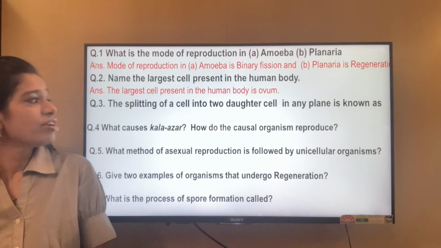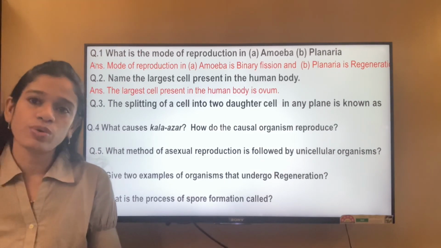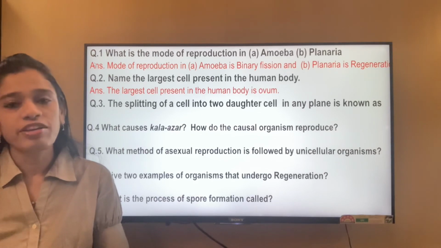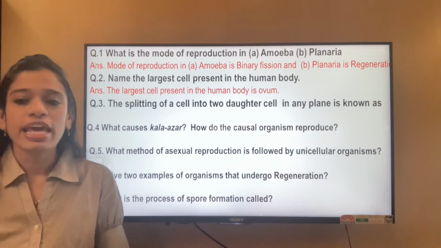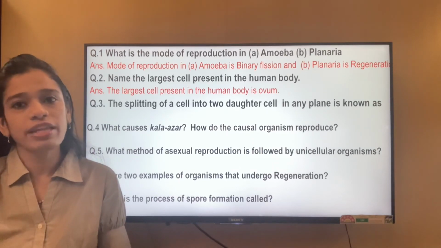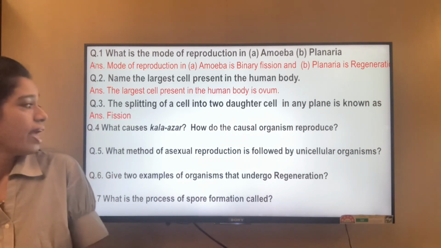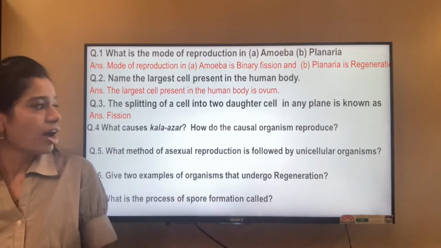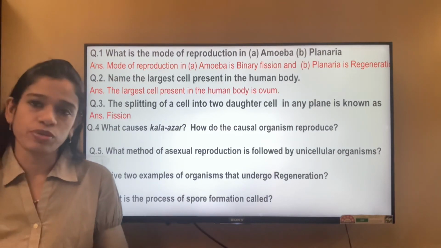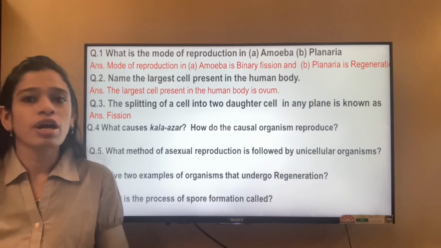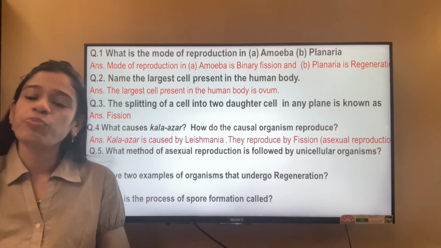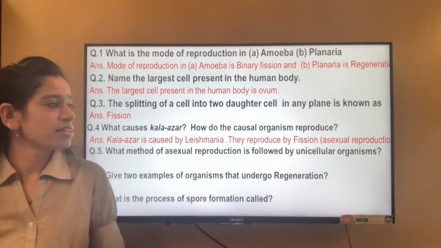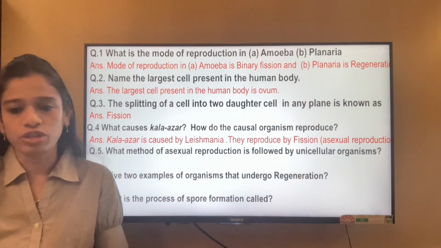What is the splitting of a cell into 2 daughter cells in any plane known as? It is known as fission. Binary fission is also known as the division or splitting of a cell into daughter cells in any plane. What causes Kala-Azar and how do the causal organisms reproduce? Kala-Azar is caused by the organism Leishmania, and they reproduce by fission, which is a mode of asexual reproduction.